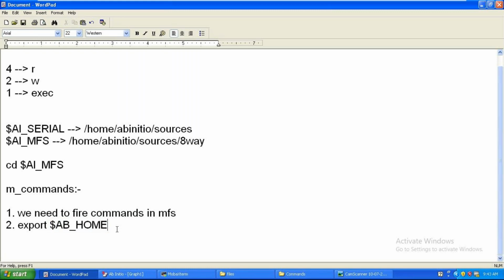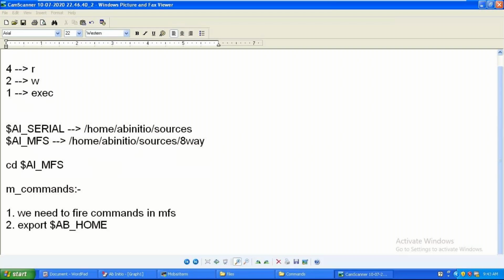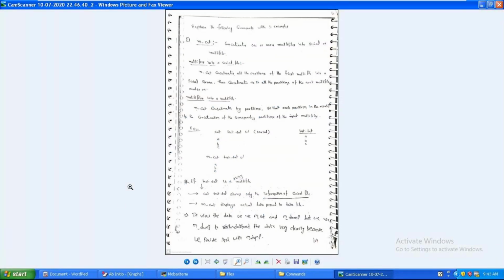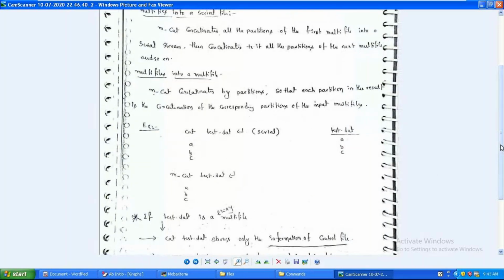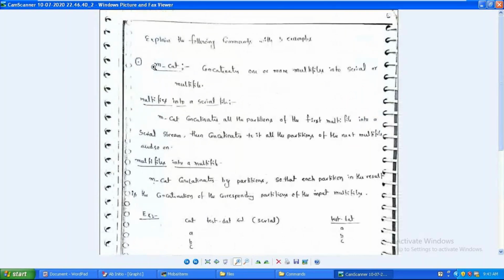Clear? Okay, coming back to commands. So cat command. What is cat command? If you want to view the content of a file, cat space DML. If you want to view the DML in the Unix system, cat space DML. That provides a list of whatever I have saved. If you want to do the same thing at the multifile system level, m underscore cat. Right, m underscore cat.